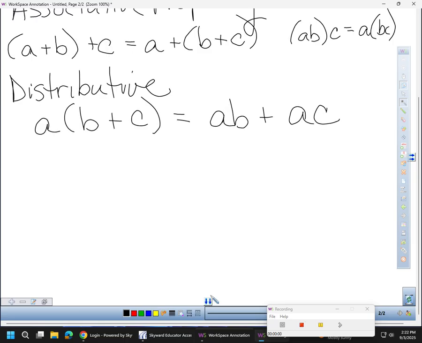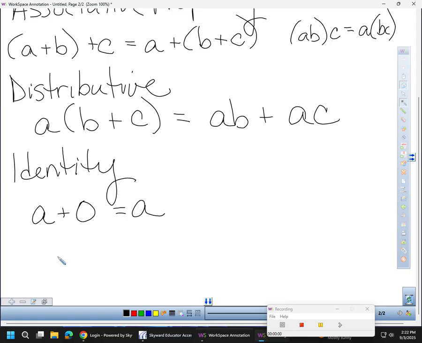All right. The next property is what we call our identity. The identity property, this is one of the newer ones. The identity property is whatever you start with, you finish with. So, for example, if I have A and I need to finish with A, what would I add to it for it to be an identity? What would I add to A so I still have A? 0. Very good. So that's the identity of addition. What would I multiply to A in order to get A? That's the identity of multiplication.